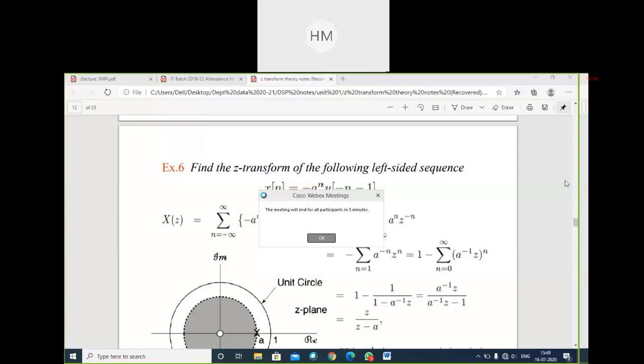Should I repeat? Okay, I will repeat the question. Determine the inverse Z transform of X of z is equal to 2 upon 2 minus 3z to the power minus 1 plus z to the power minus 2 by the long division method when ROC is mod z greater than 1. This is the condition that mod z is greater than 1. So find out that question.